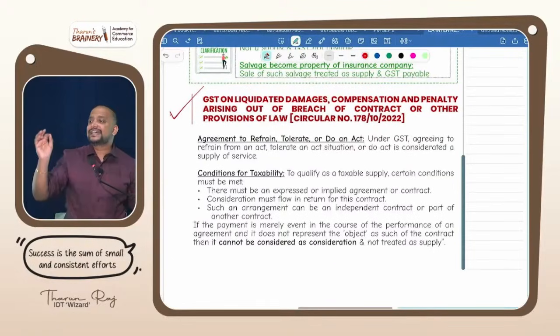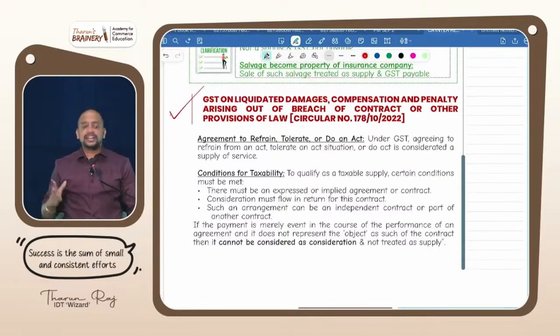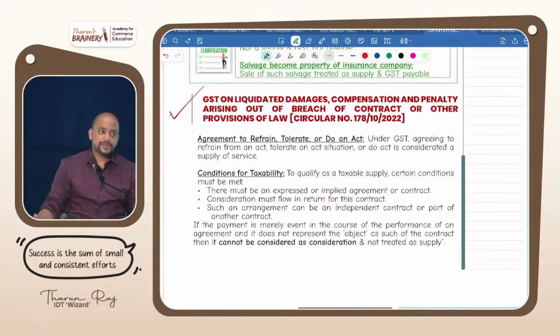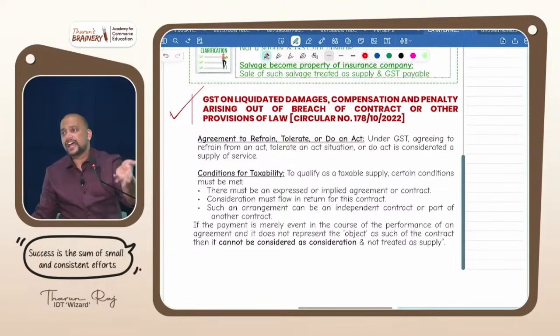Example, train ticket cancellation charges. Which category? Compensatory, penalizing, or consideration for tolerating an act? Penalizing? Which means Indian Railways is restricting you from cancelling your tickets. Is that the intention? No. It's not penalizing in nature. If you are not traveling, they will ask you to please cancel so that they can give the ticket to some other person who is in the waiting list. There is no loss to the government.